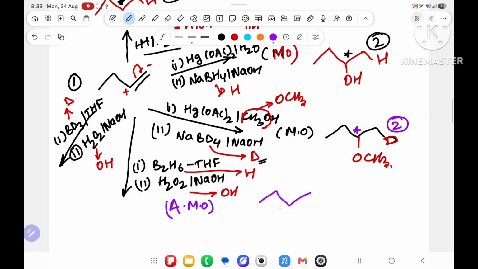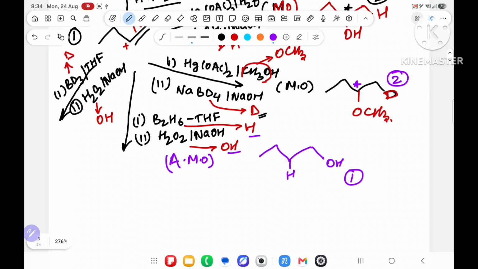Lesser hydrogen will get hydrogen and more hydrogen will get OH. And this time, an OH is there. Is there any chiral center? No. So only one compound will form. BD3. It will also follow anti-Markovnikov's rule. What you will get? Less hydrogen, opposite to Markovnikov's.